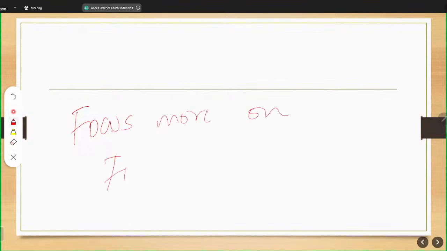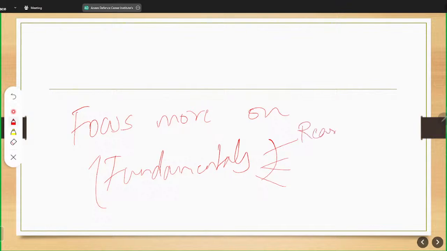on fundamentals. And what are your fundamentals? Fundamentals are the things which give you the maximum marks at any day, be it a rainy day or a normal day. And here there is reasoning. Reasoning was very simple.